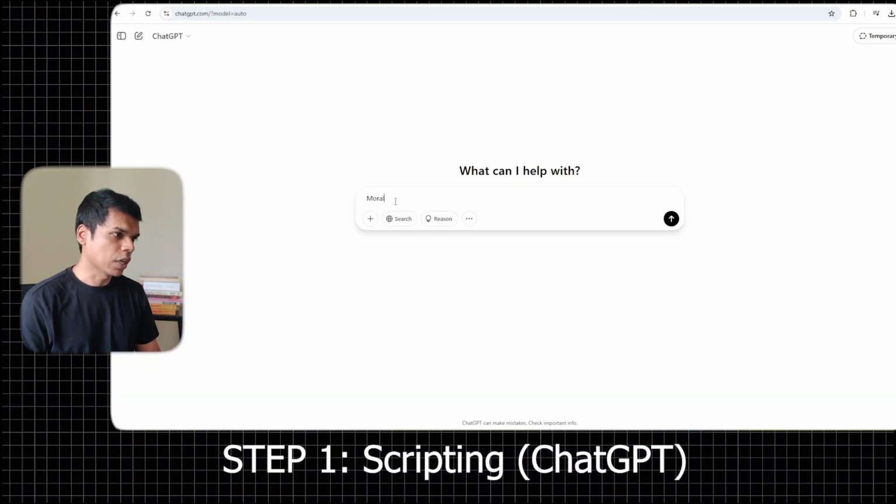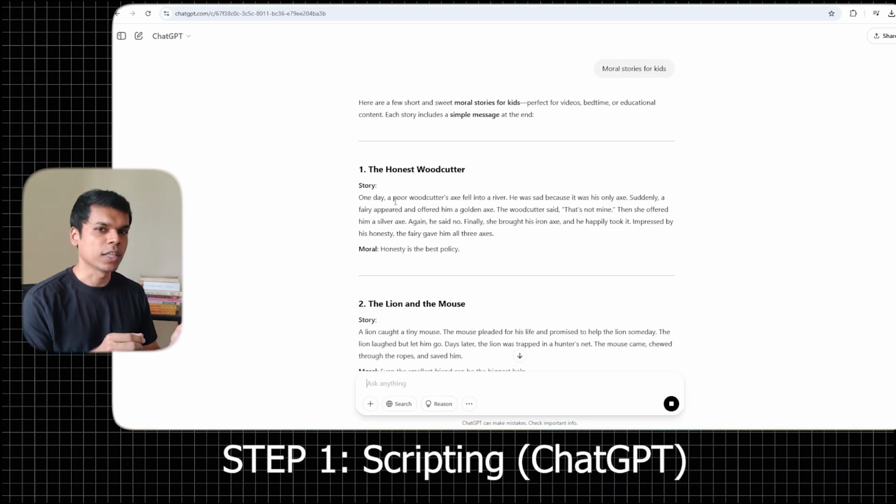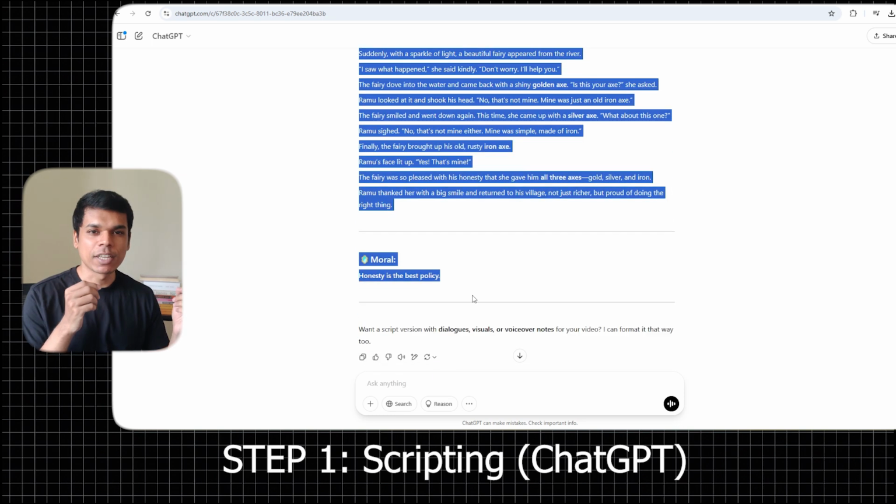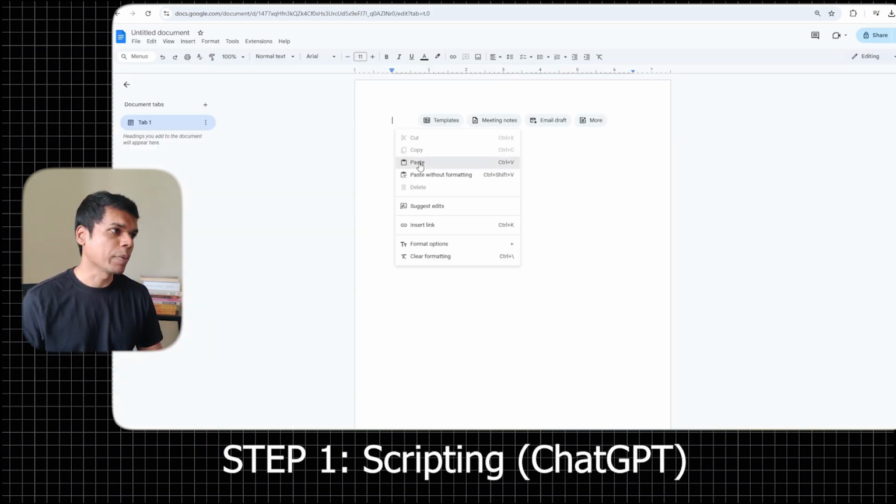The first thing you have to do is go to ChatGPT and I am going to ask for moral stories for kids. ChatGPT has given me a few moral stories. I am going to pick the first one, the honest woodcutter. So I'm going to ask ChatGPT to write a little longer story from it. ChatGPT has given us the script. Now I'm going to copy paste it.